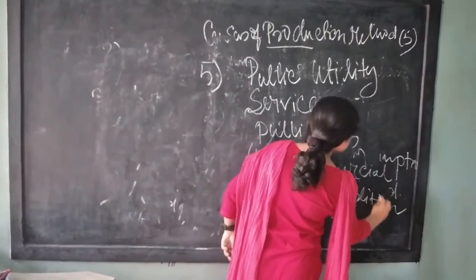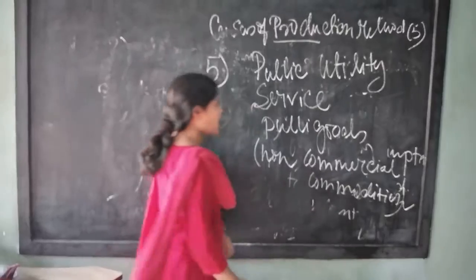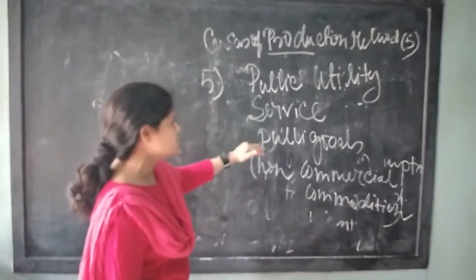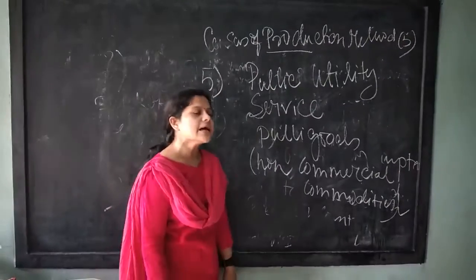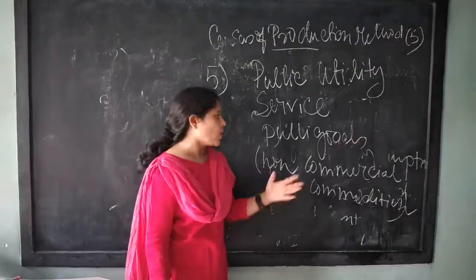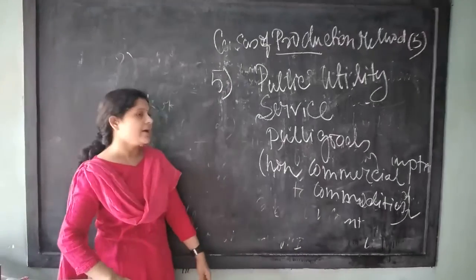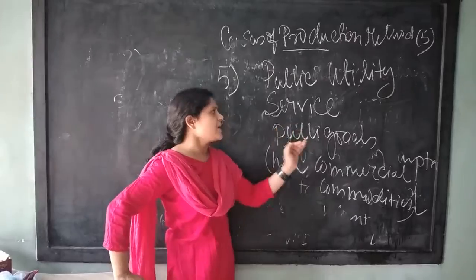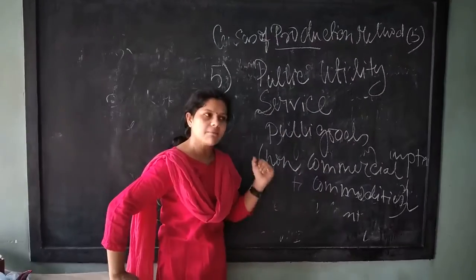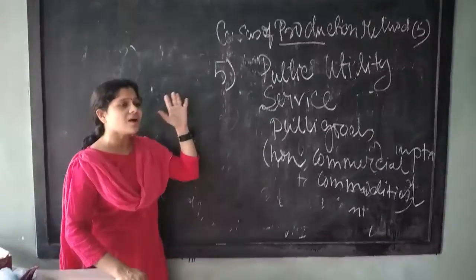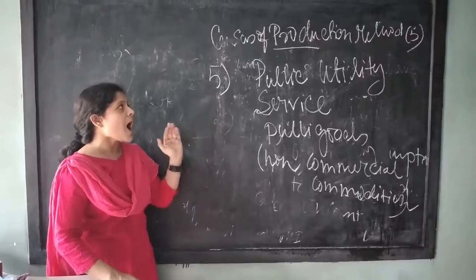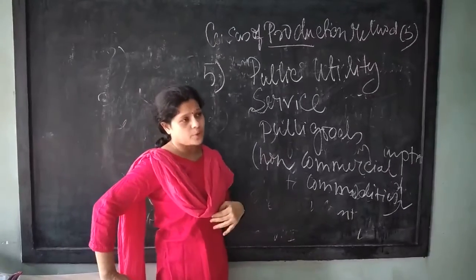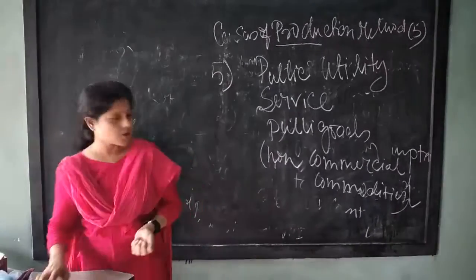So the public services, defense, law and order, whatever public services are rendered by the government, are part of the national income, even if they don't have any market value. So these are the factors which will come under the census of production method while computing.